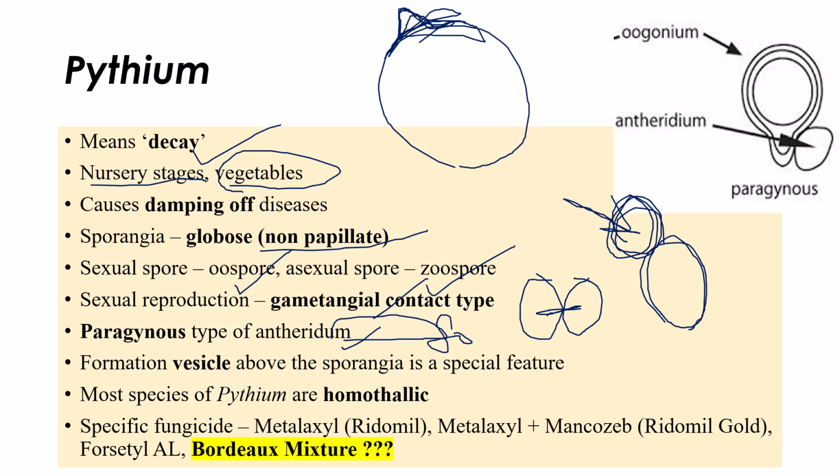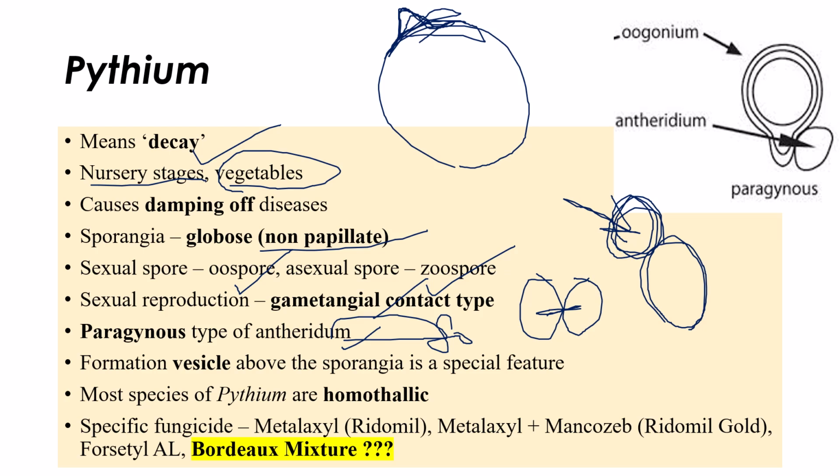In Phytophthora, no vesicle is formed above the sporangia, and no other fungus produces a vesicle on the sporangia.